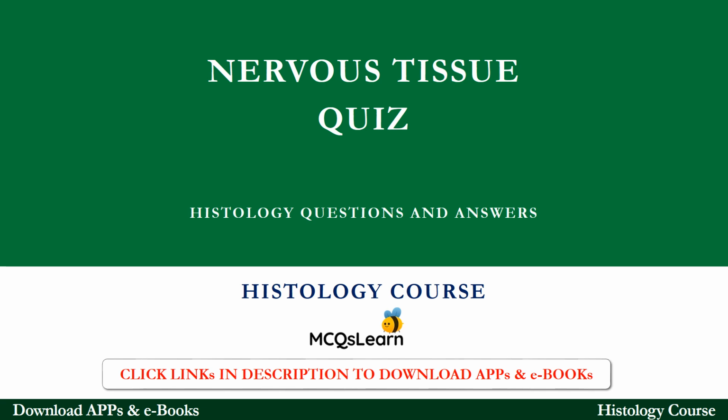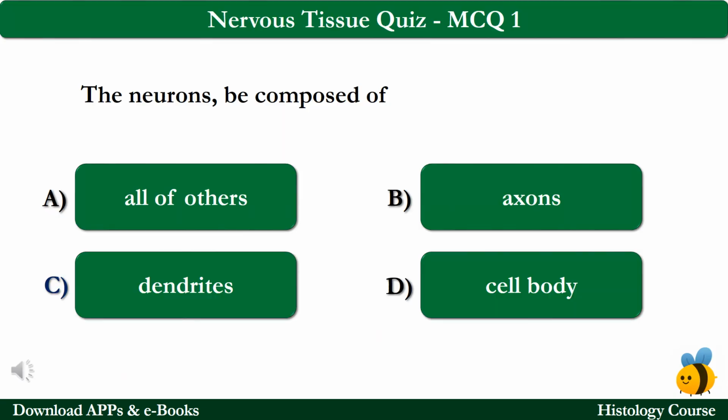Now we start our learning session from Nervous Tissue quiz with MCQ number 1. The neurons are composed of option A all of others, option B axons, option C dendrites and option D cell body. The correct answer is option A, which is all of others.